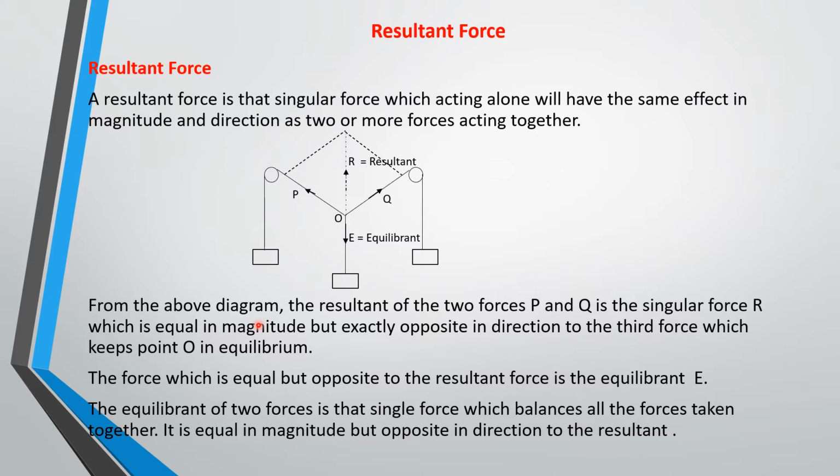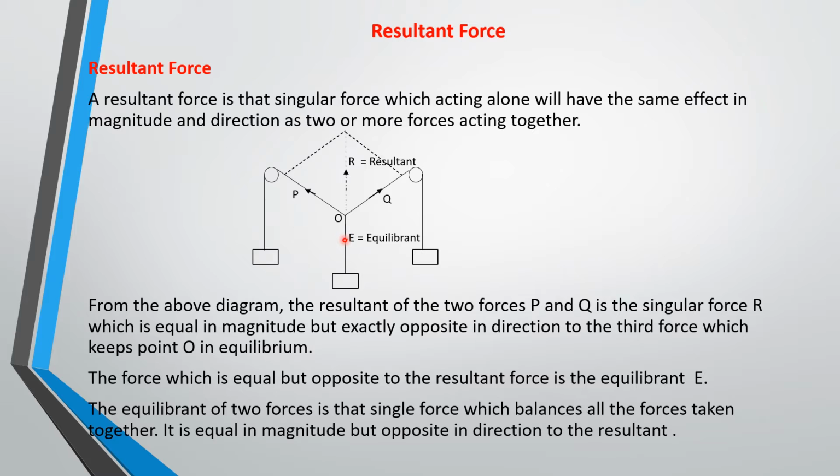From the above diagram, the resultant of the two forces P and Q is a singular force which is equal in magnitude but acting opposite in direction to the third force, which is the equilibrant. So this force that is acting opposite to the resultant force is called the equilibrant.